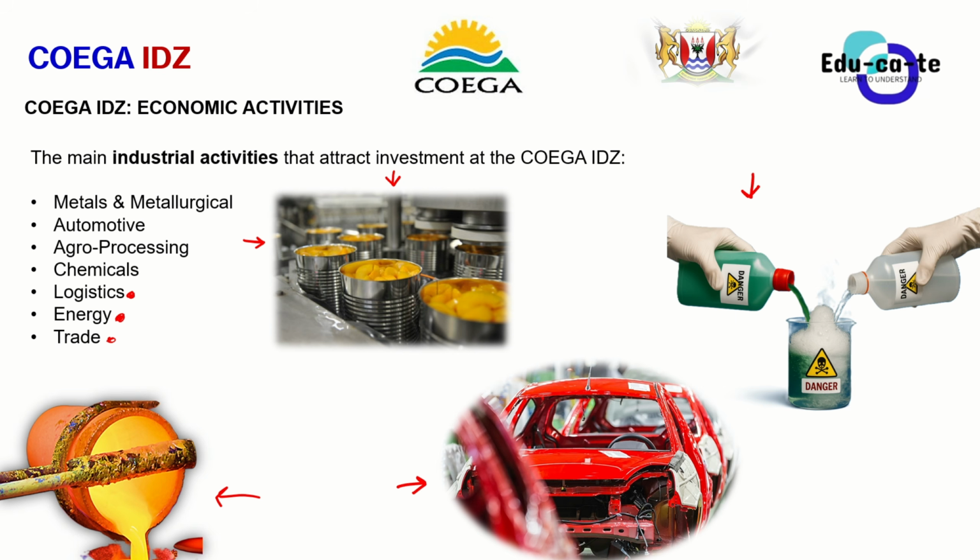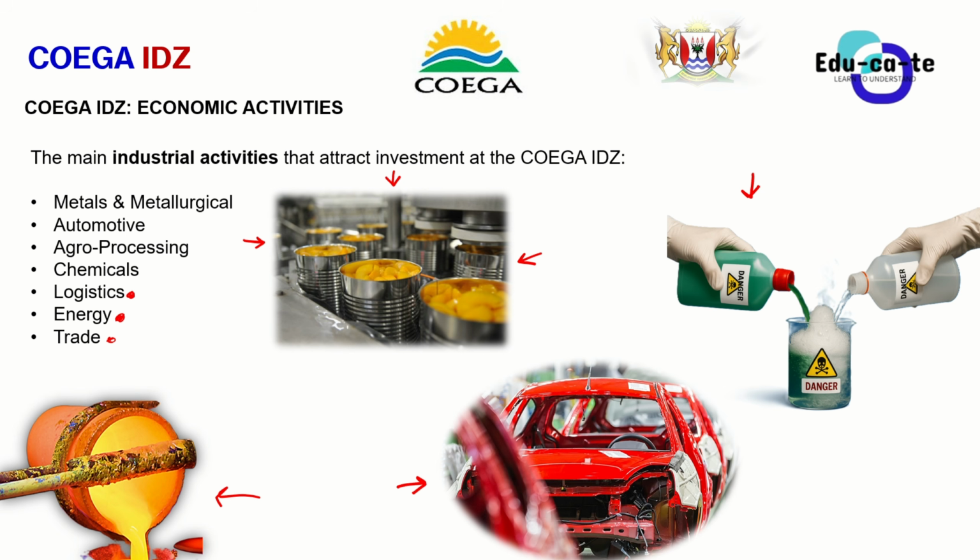So, for example, if later on in the future you have your company, maybe you want to develop a company to make some tinned fruit or some tinned fish, you can just try and invest into the Coega IDZ and probably establish your business there. So that's an ultimate business destination, considering its success in recent years.